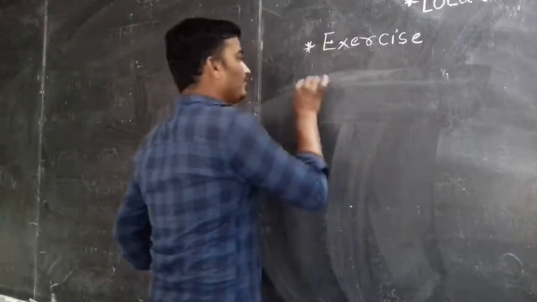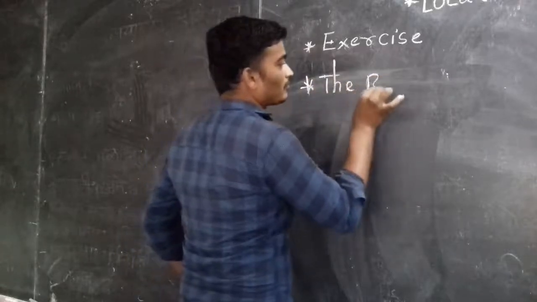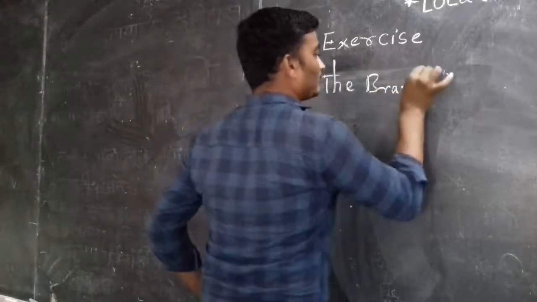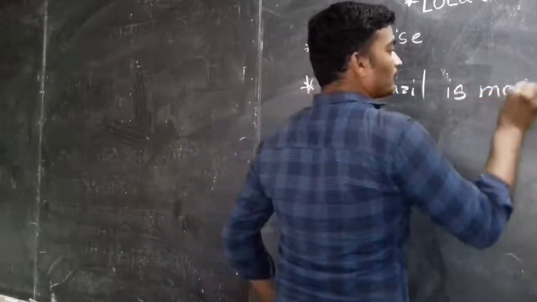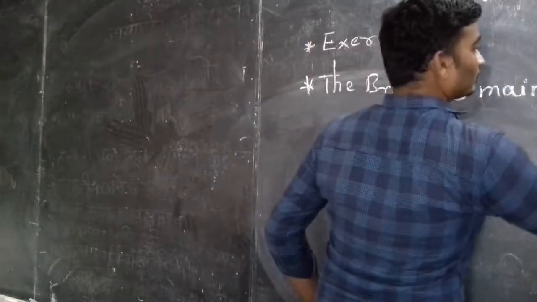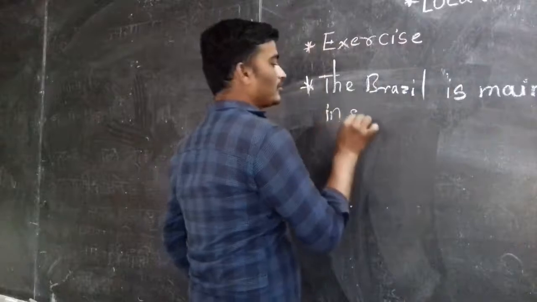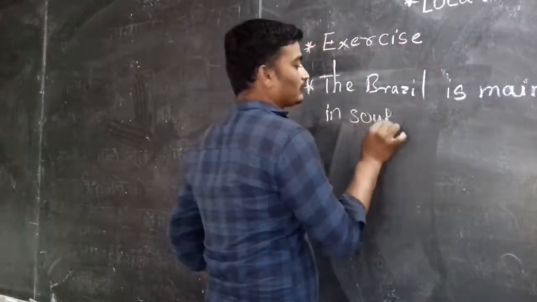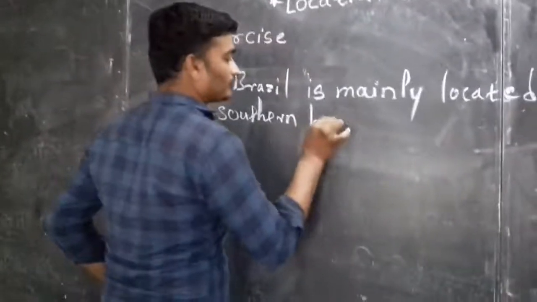See, the statement: Brazil is mainly located in the southern hemisphere.